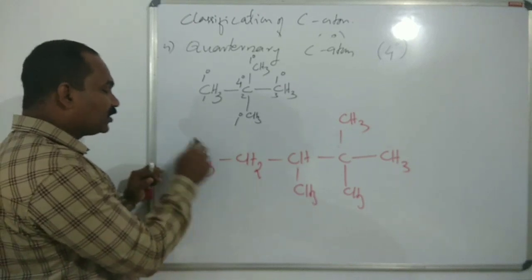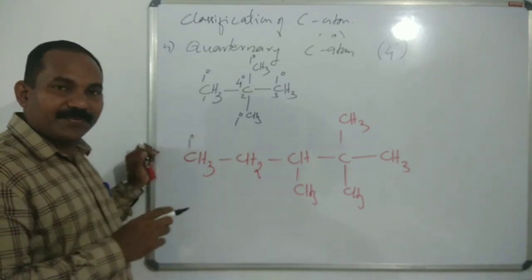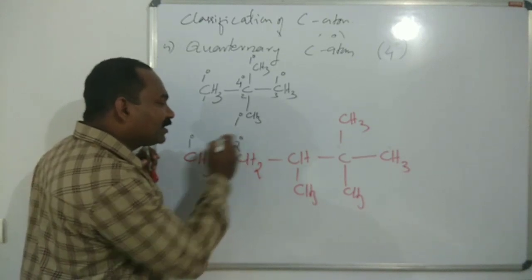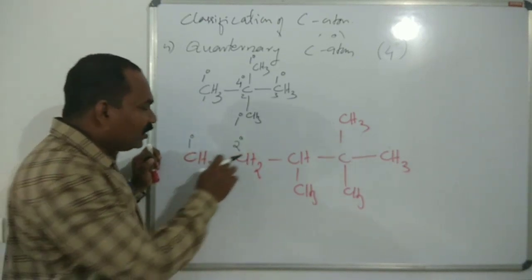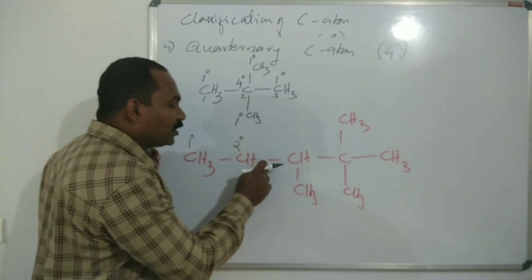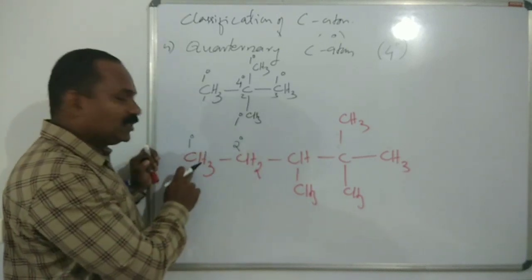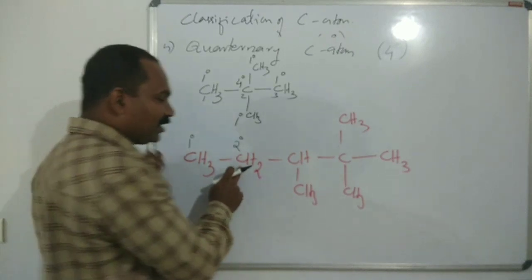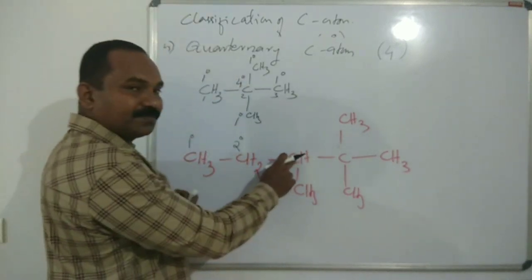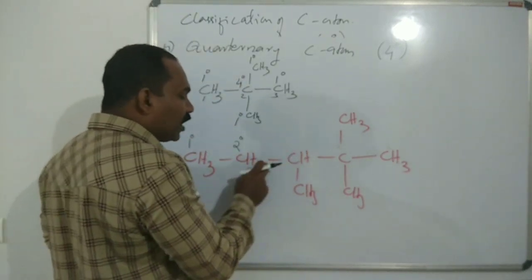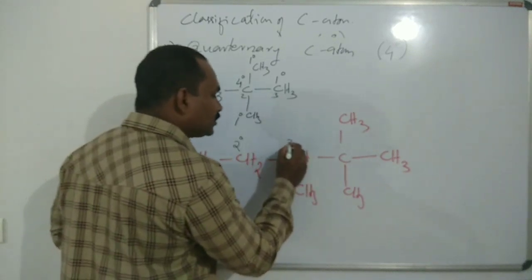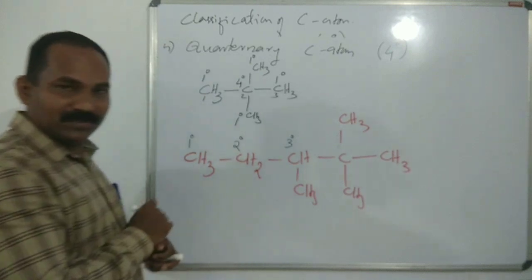The carbon is linked to one carbon, so primary. This carbon is secondary. Why? This carbon is bonded to this carbon as well as this carbon, so it is secondary. What about this carbon? It is bonded to 1, 2, 3. So it is a tertiary carbon atom.